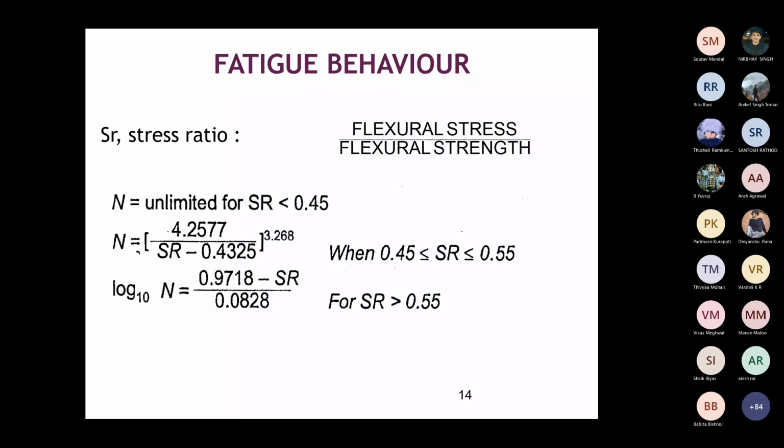And the N value is equal to 4.2577 divided by SR minus 0.4325, raised to 3.268, if the stress ratio lies between 0.45 and 0.55. If the stress ratio is greater than 0.55, then N has to be calculated based on log N equal to 0.9718 minus stress ratio by 0.0828. So you have to find the stress ratio and check whether it is less than 0.45, then it can take an infinite number of repetitions.